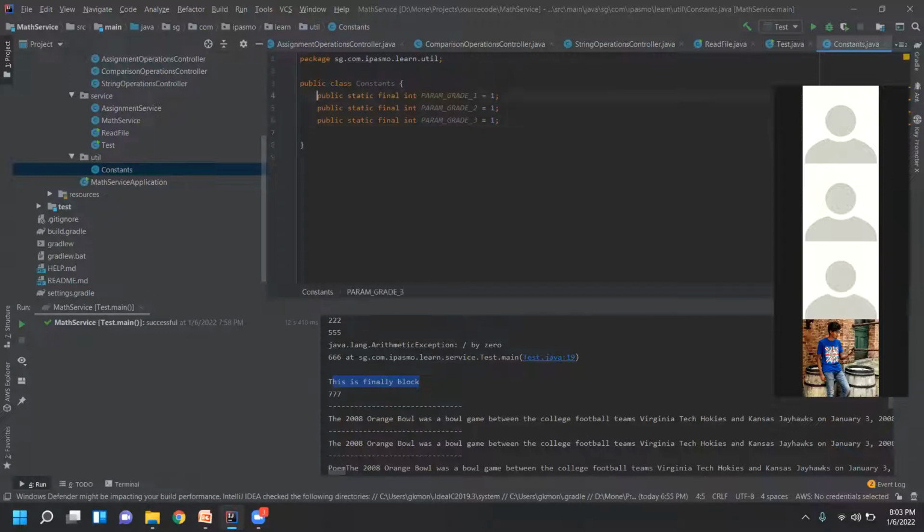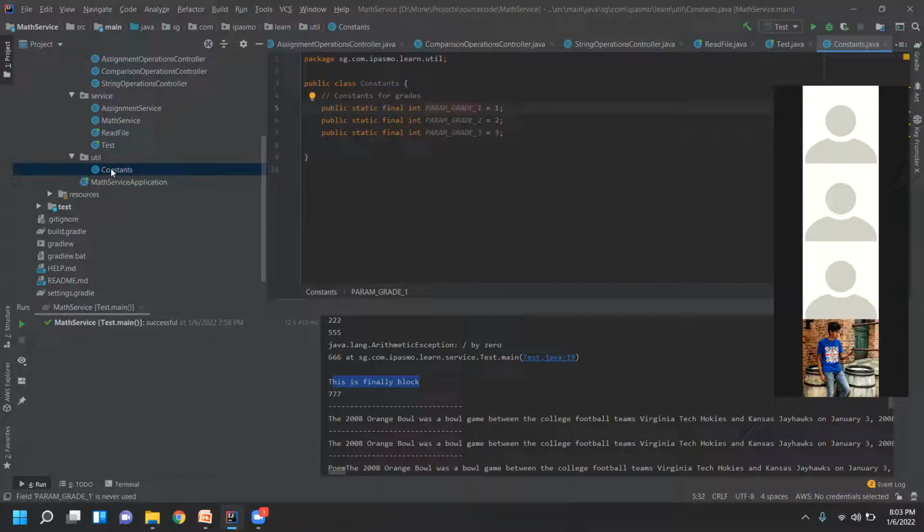These are all constants for grades: first grade, second grade, third grade. So the values also we need to change. Second grade, and then third grade. Now, this is a common constants file.